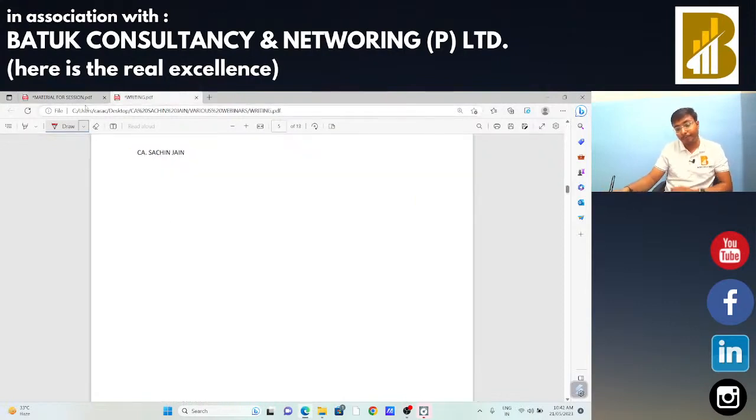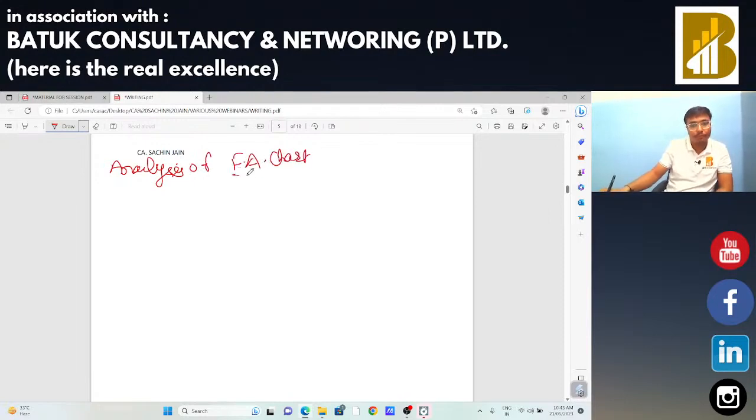Now, sir, analysis of fixed assets chart. Ujjwala ji, you got my point? Now, analysis of fixed assets chart.